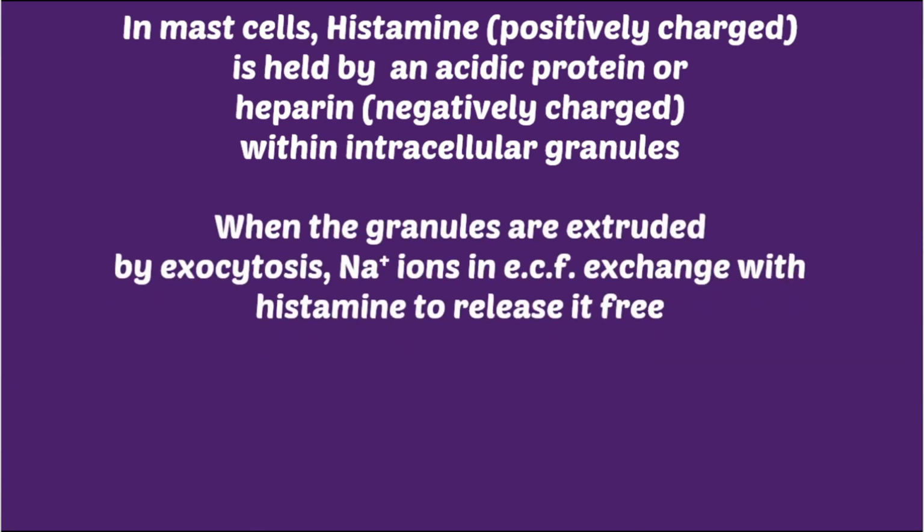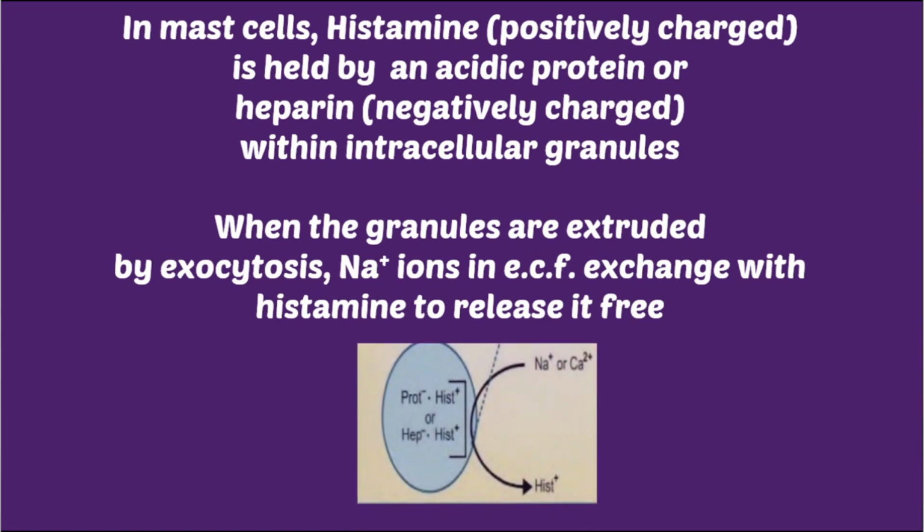When the granules are extruded by exocytosis, whenever there is release of histamine, release of these granules outside of the mast cell, right? What will happen? The sodium ion in extracellular fluid exchanges with histamine to release it free. So there is exchange of sodium with histamine ultimately.